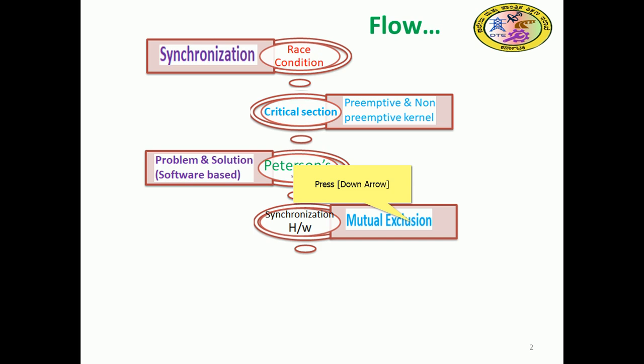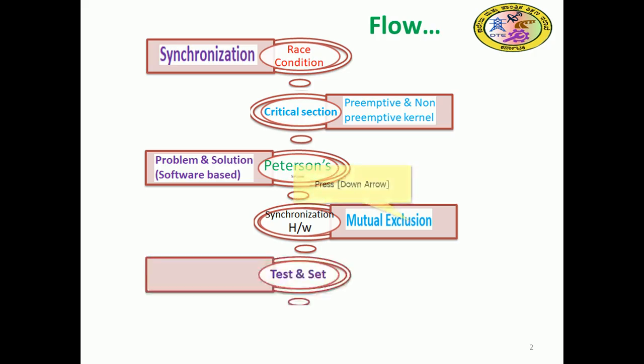Under this hardware based synchronization mechanism, there is test and set, right? It basically tests the shared variable, and after testing it will set it. So that is test and set, and also compare and swap. These two hardware based synchronization mechanisms are going to be discussed.